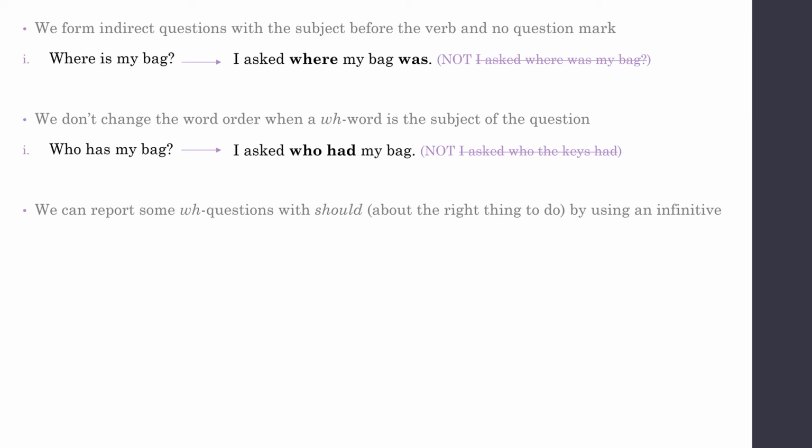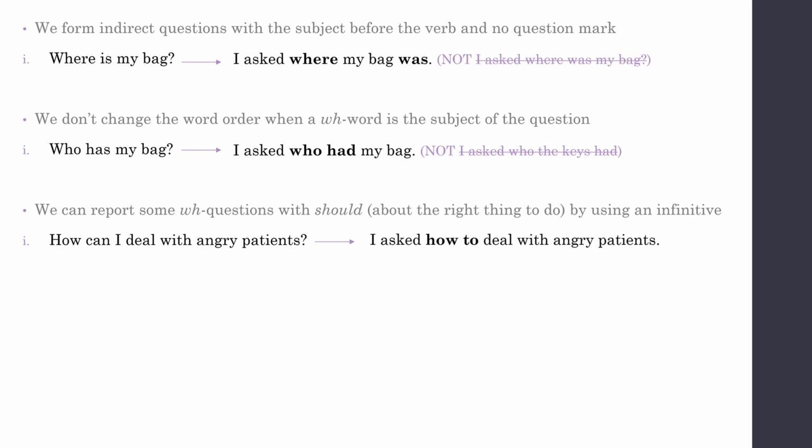Okay, we can report some WH questions with should about the right thing to do by using an infinitive. For example, how can I deal with angry patients? This is direct. When we want to make it indirect, we say, I asked how to deal with angry patients. You can notice that we use the infinitive to.